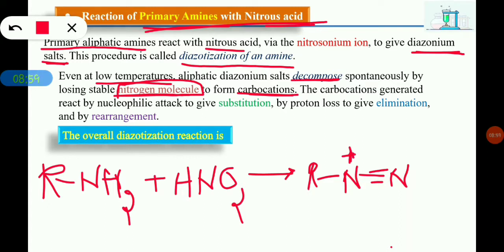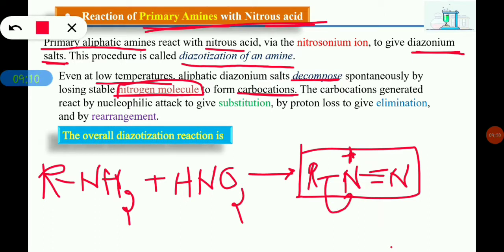For that reason it carries a positive charge. This is what we call a diazonium salt. Now this diazonium salt loses a stable N2 molecule. When it loses a stable N2 molecule, we are left with a carbocation.